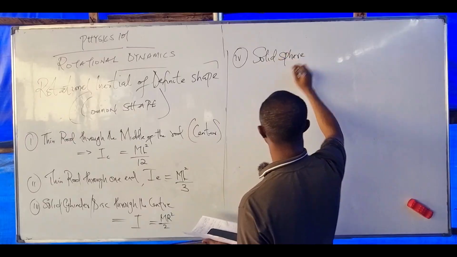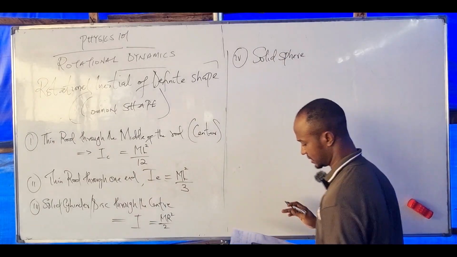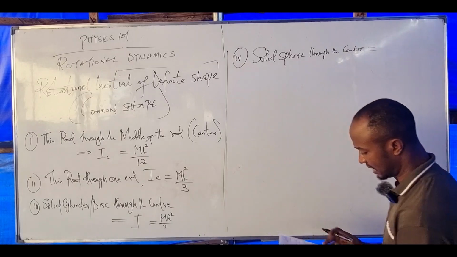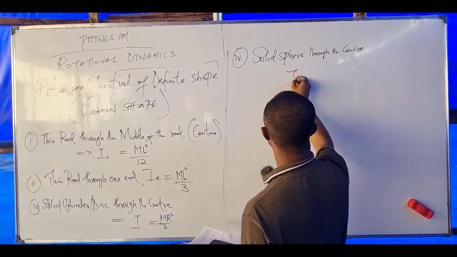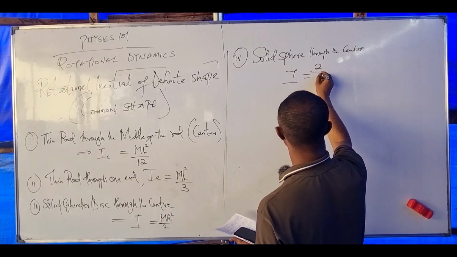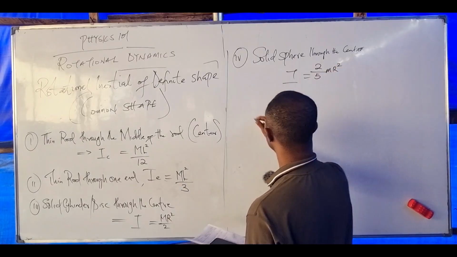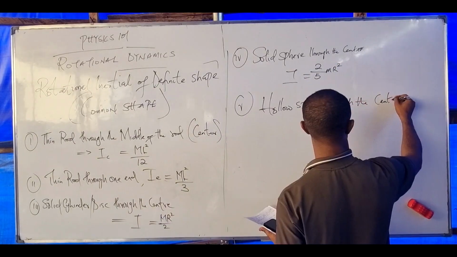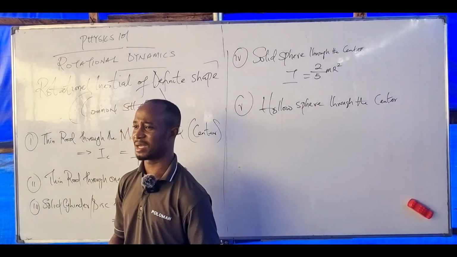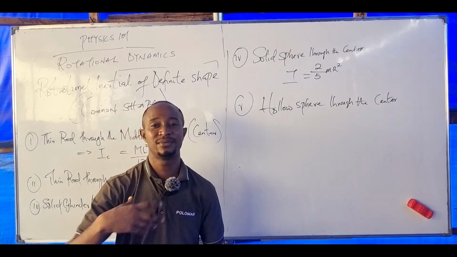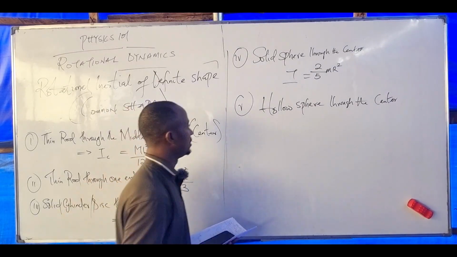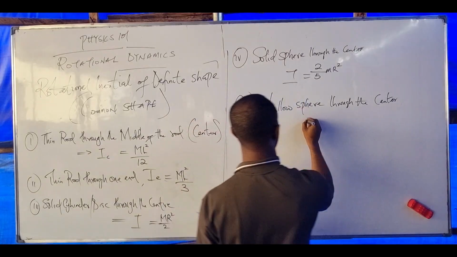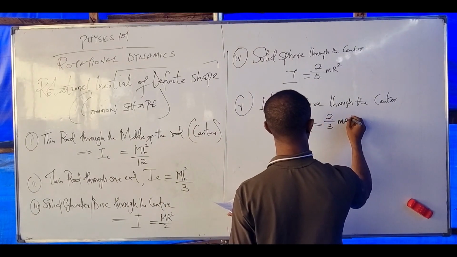Solid sphere. A solid sphere is not the same as a solid sphere through the center. Through the center, it gives us inertia equals 2 over 5 M R squared. Hollow sphere through the center. When you hear the word hollow sphere, what does that mean? A good example is an empty sphere. Hollow sphere through the center is I equals 2 over 3 M R square.